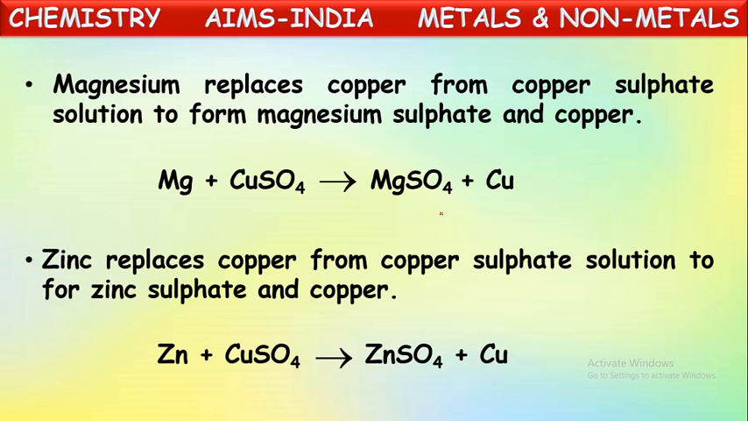So what are these all? More reactive metals: zinc, magnesium, and iron. These are more reactive metals than copper. So when these metals react with the copper solution, they replace copper from the solution and form their salt. Zinc salt is formed here. Copper is omitted out.